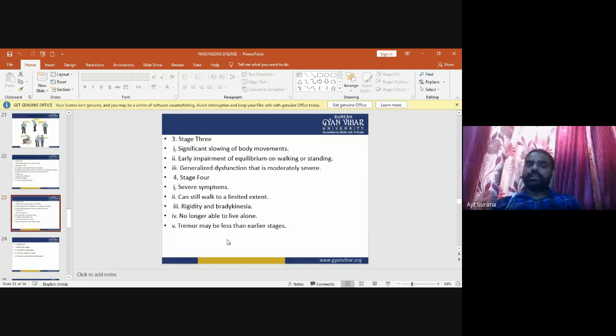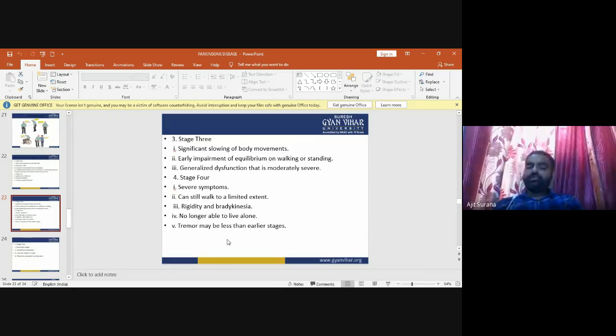Now in stage 3, significant slowing of body movements occurs. There is early impairment of equilibrium on walking or standing. There is generalized dysfunction that is moderately severe.